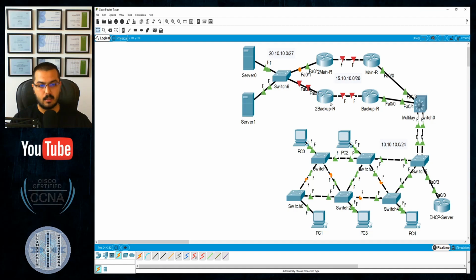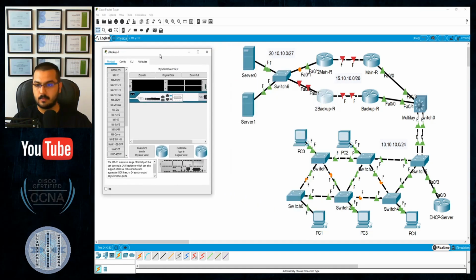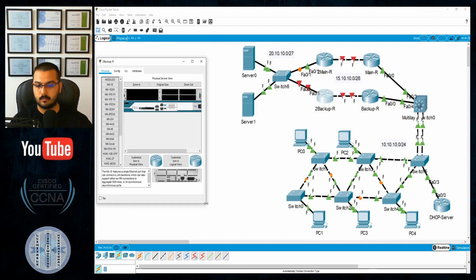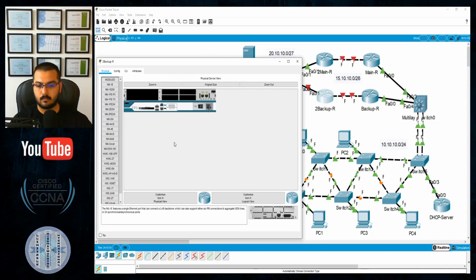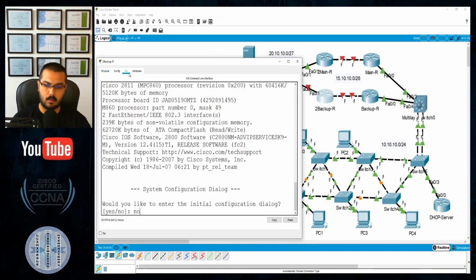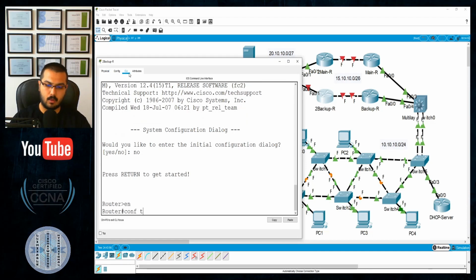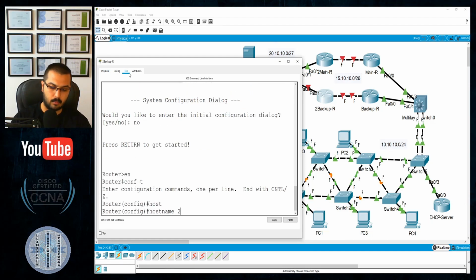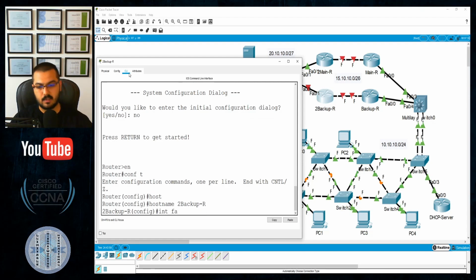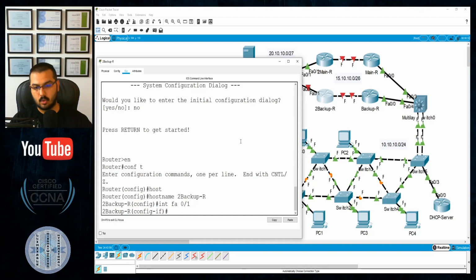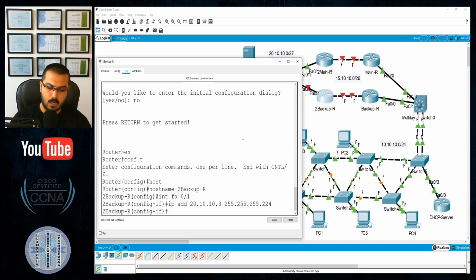The backup guy, come please. Enable, config t, the host name will be 2backup. Interface FastEthernet 0/1. Also regarding this topology, the IP address will be .3. I hope that you get the idea so far.